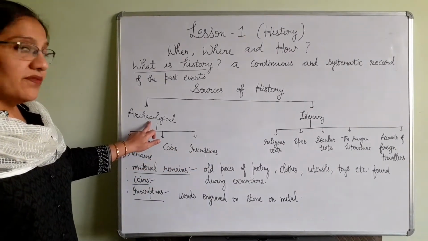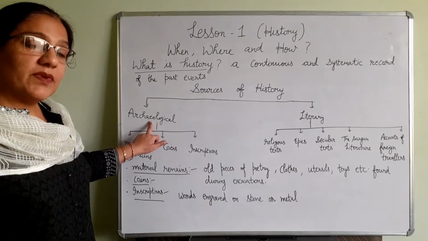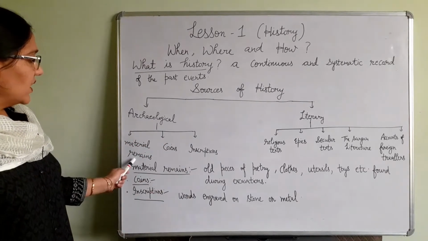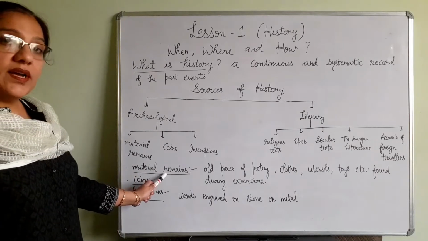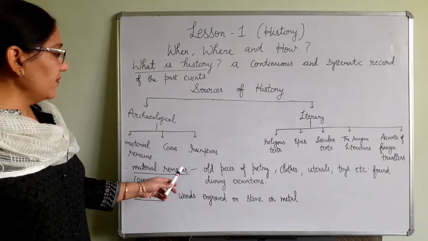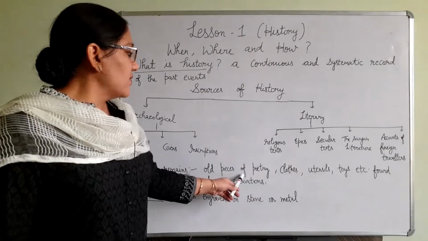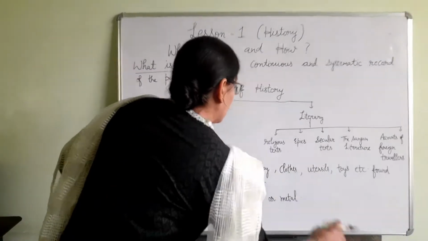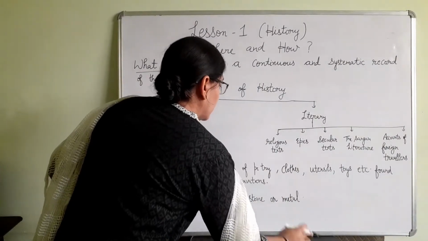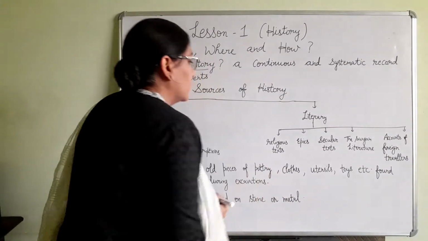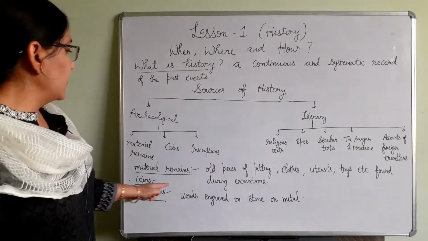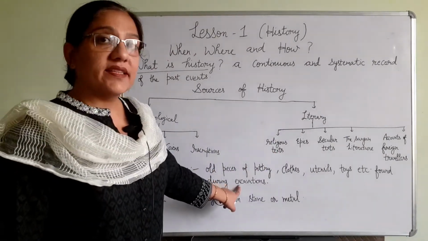Archaeological sources may be further divided into the following categories. The first one is material remains. What are material remains? The old pieces of pottery, clothes, utensils, toys, etc. found during excavations.